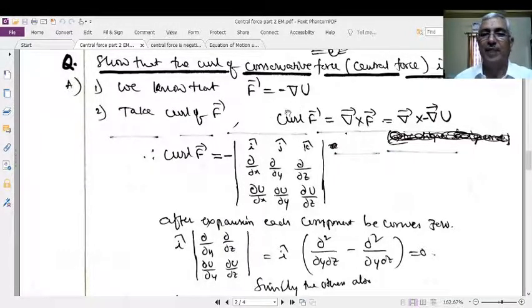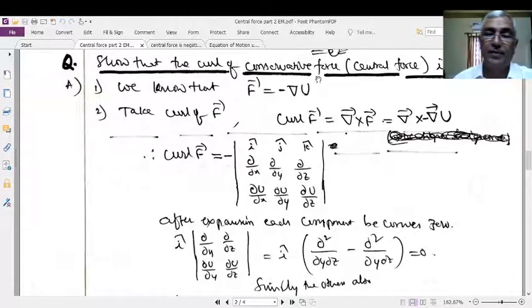Not always the mathematical force. We should have a strong physical background, a strong physical meaning. A conservative force is the gradient of a scalar quantity. Gradient means variation of a scalar quantity in a particular direction. Therefore, the central force always acts in the direction of variation of a scalar quantity. Therefore, it is a directional physical quantity.